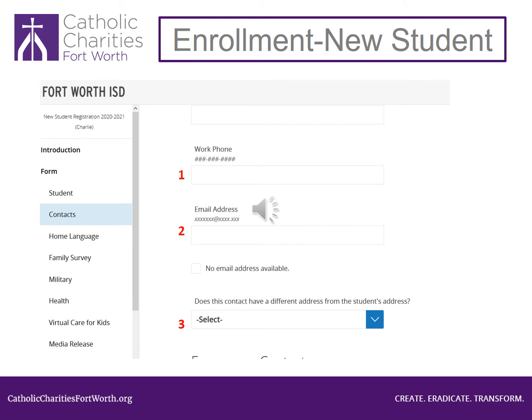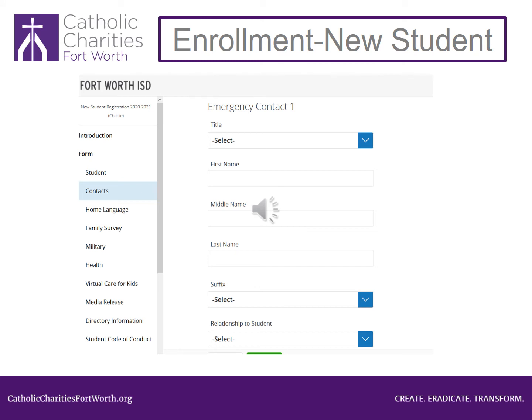Look at number 1. Type the same cell number as in the previous slide. Look at number 2. Type the person's email address here. If they do not have an email address, click the box, No email address available. Look at number 3. Click the blue arrow and select No. If you want additional emergency contacts, you can add them here. It will also ask you for an emergency contact number 2. If you wish, you can add them also. Scroll down the page.